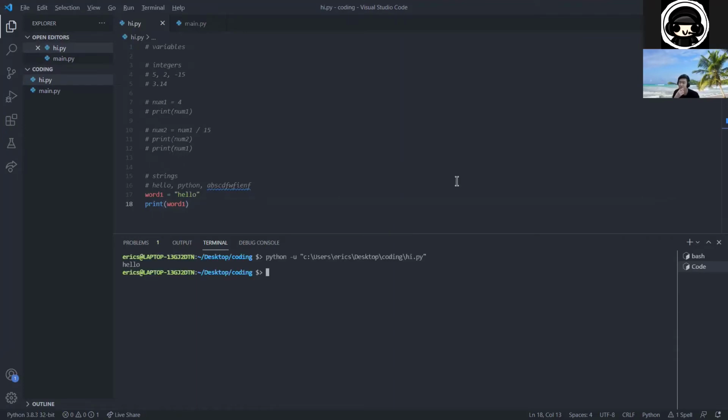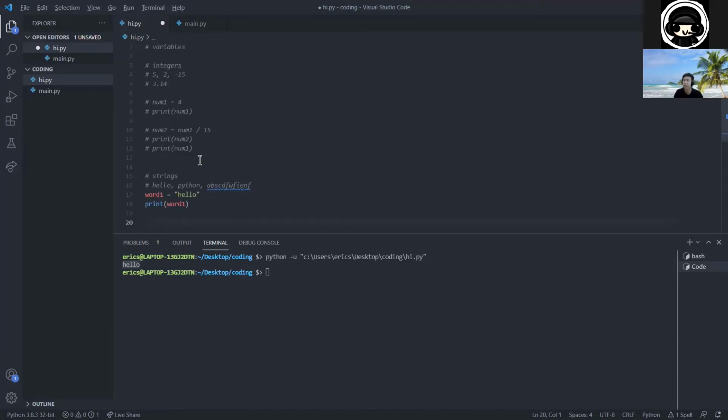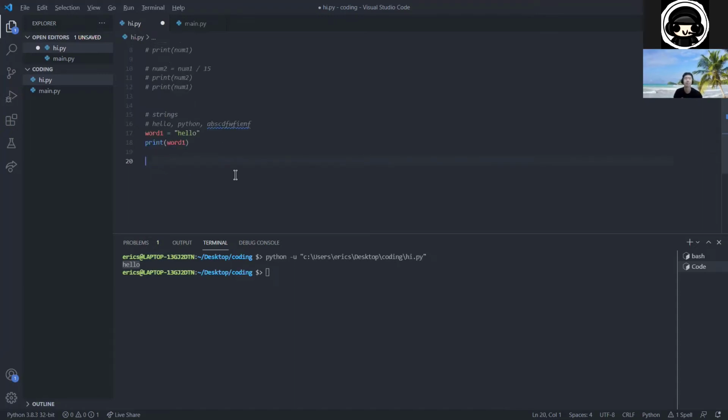So if we run the program, you notice that we can print out hello, right? But this time with strings, let's say you wanted to add a string to another string. You can't exactly do addition the same way we do addition with integers, right? Like 4 plus 1, that's obviously 5. But if we do hello plus world, how does the computer know? It doesn't really add up like how math adds, right? So we can see what happens. So let's say word2 is equal to word1 plus, and let's say world, and then we can print word2.